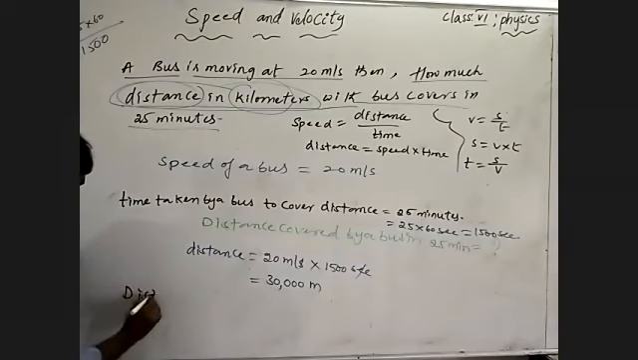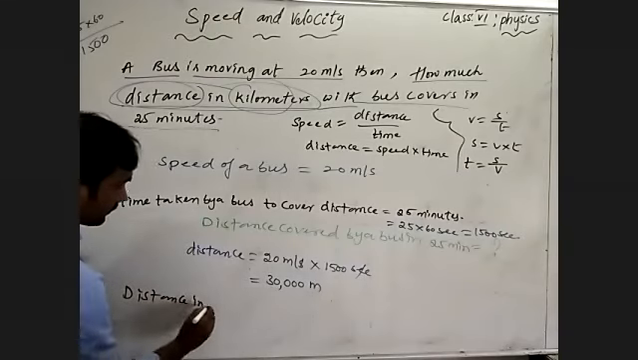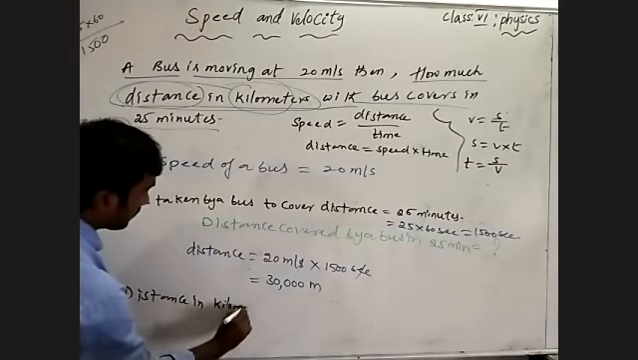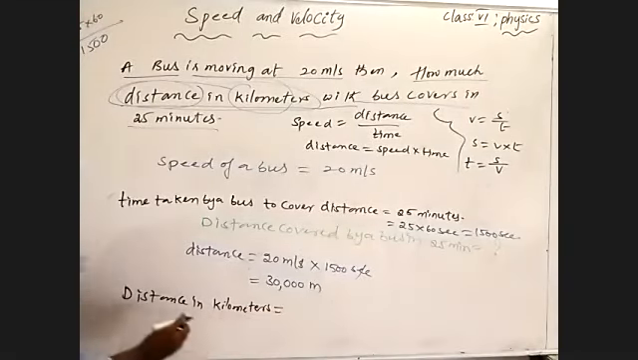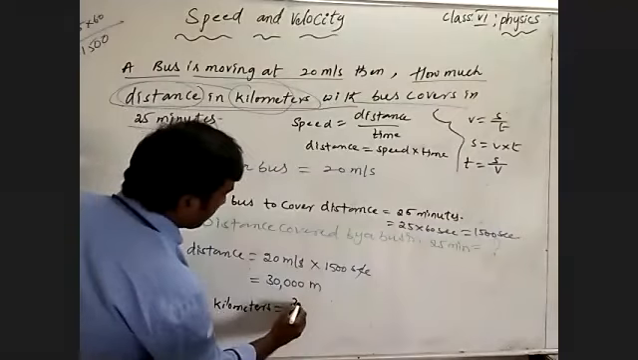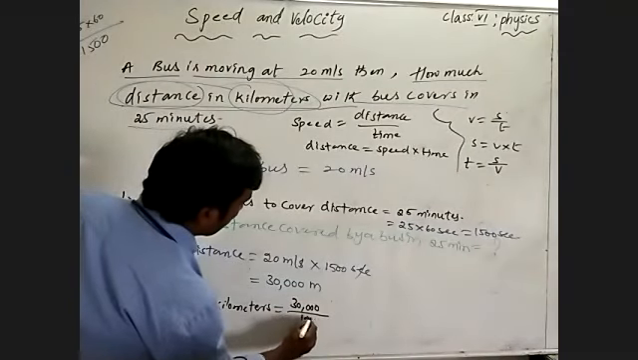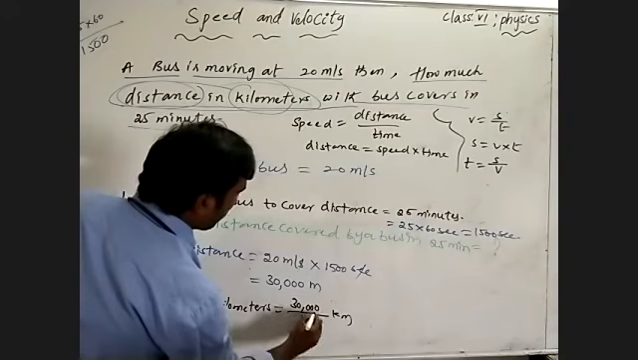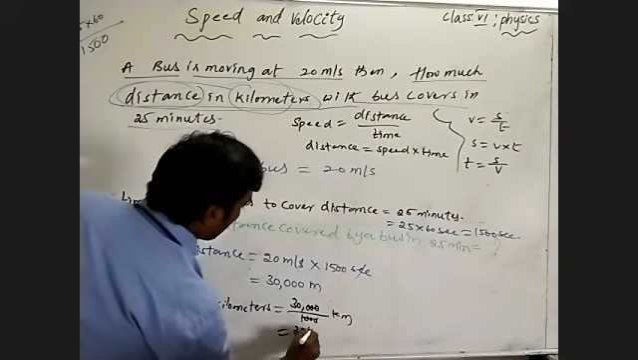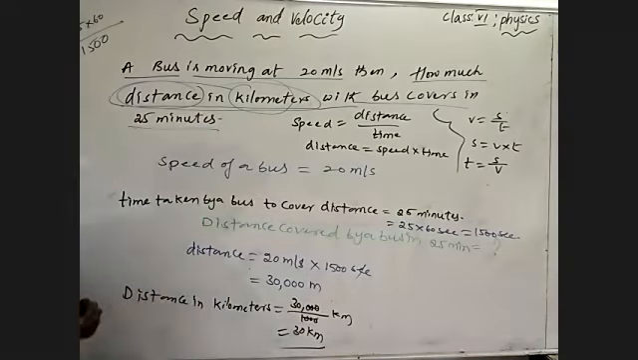By changing to kilometers, distance in kilometers is equal to, we already learned that by doing division with 1000, we can get kilometers. How to convert was already discussed. So 30 kilometers distance covered in 25 minutes. Okay, this is the way to solve the problem.